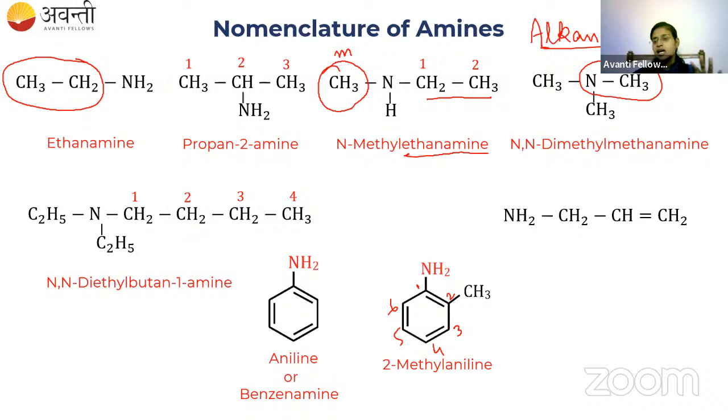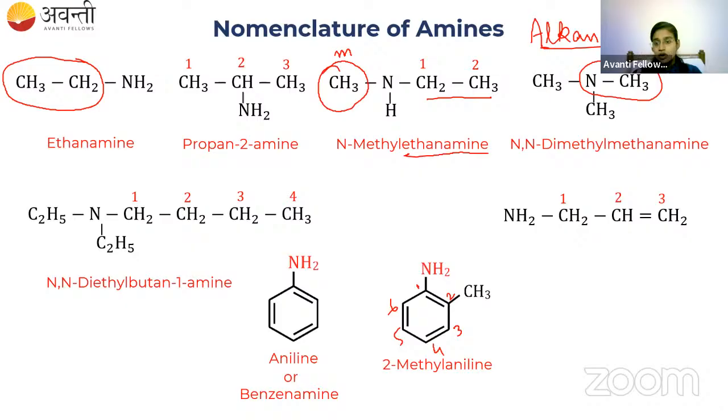So this is a 3-carbon allylic system, right? So we have a double bond and we have an amine group. So in the priority list, amine should get the first priority. So the NH2-carrying carbon should be numbered 1. So now we have 3 carbons.